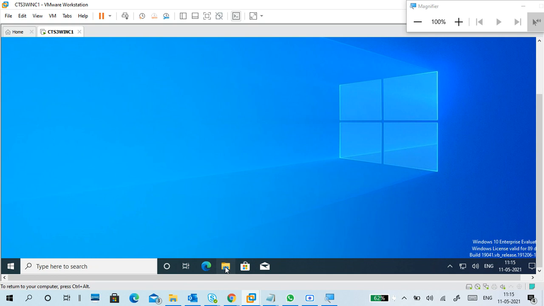Now it is running. Very good. We have to do this very slowly.